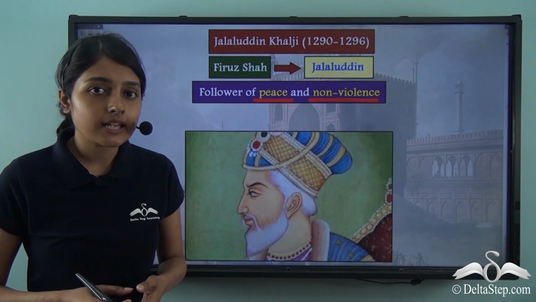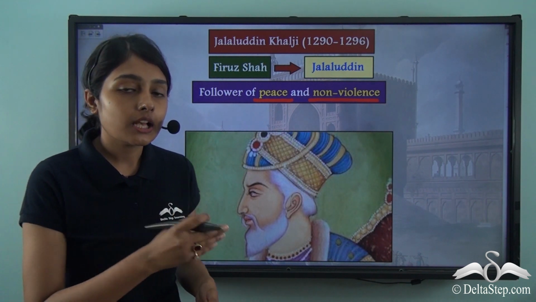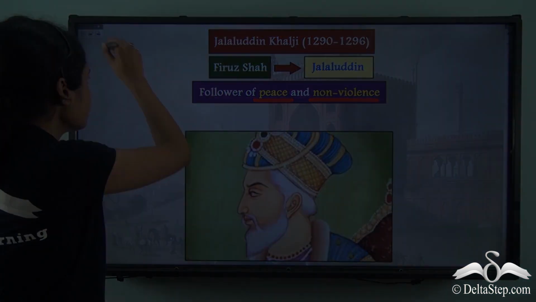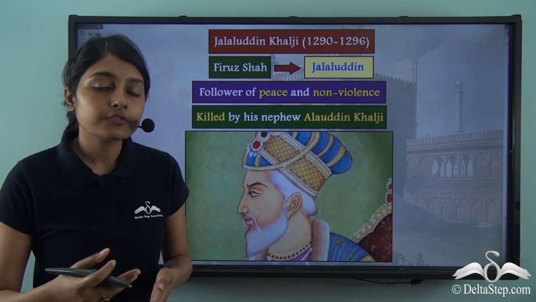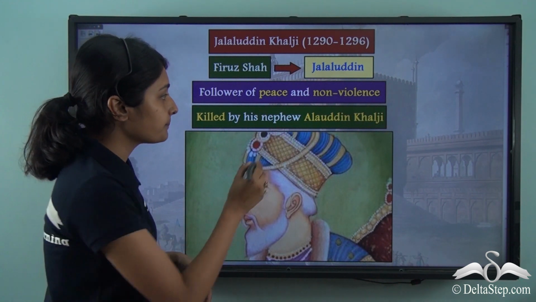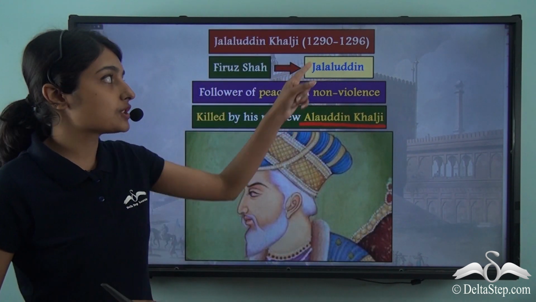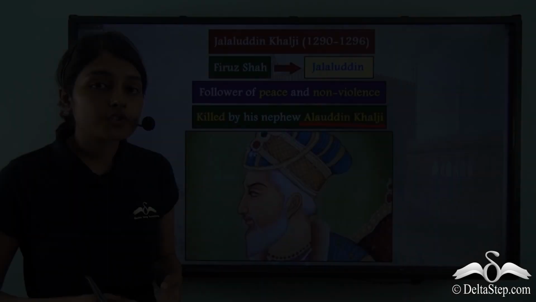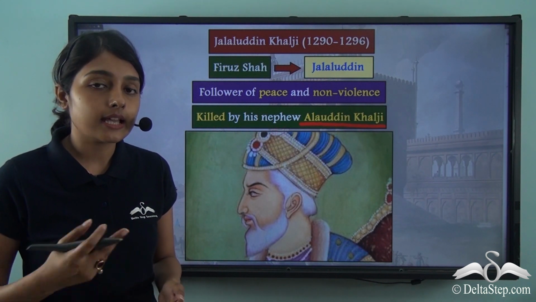Now what happened after that? As in, what happened after people were dissatisfied with Jalaluddin's decision to follow peace and non-violence? Jalaluddin's decision to follow peace and non-violence brought upon him his death. So it was his nephew by the name of Alauddin Khalji who murdered Jalaluddin in 1296 and Alauddin now ascended the throne. So Alauddin was now the Sultan of the Khalji dynasty under the Delhi Sultanate.